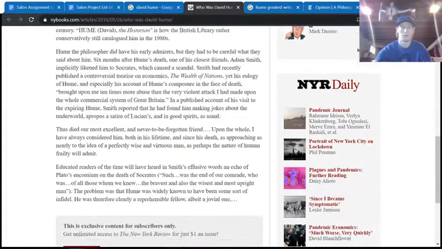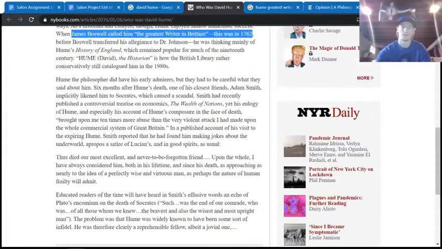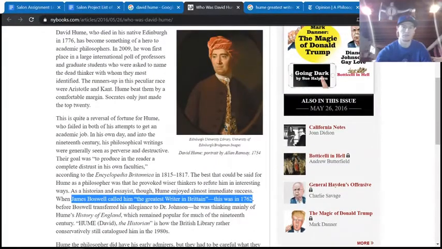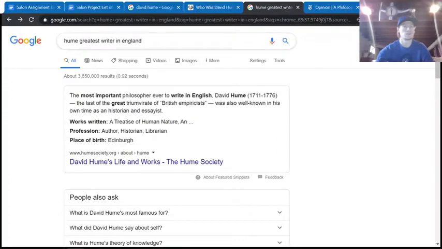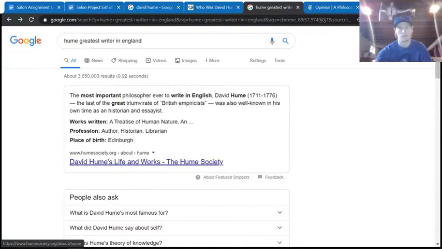So I want to make sure that more than just one person thinks this is true before I go about quoting this in my paper. So I Googled Hume, greatest writer in England, because I want to find more people talking about this. So we got the humesociety.org, most important philosopher to ever write in English. That's a pretty strong quote. It's also from a .org, so that'd be a fantastic second source to corroborate, or confirm, what's being said.